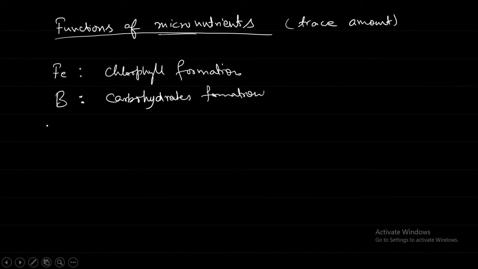So basically, in micronutrients, four are there: iron, boron, manganese, and zinc. Next, deficiency symptoms in plants. This is an important one. Questions will be repeating from this topic.